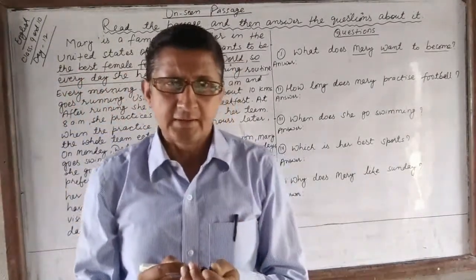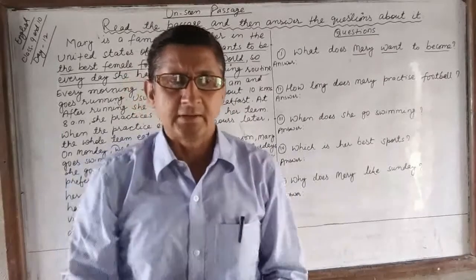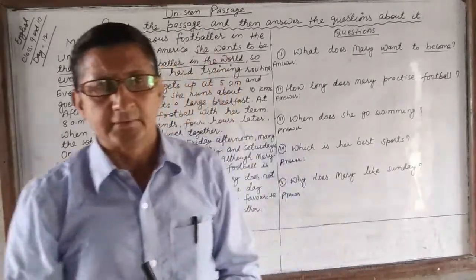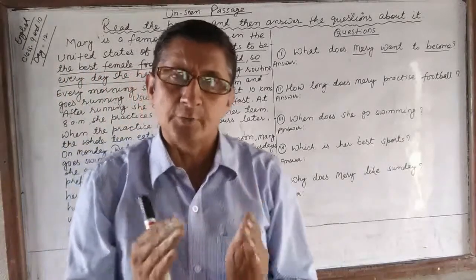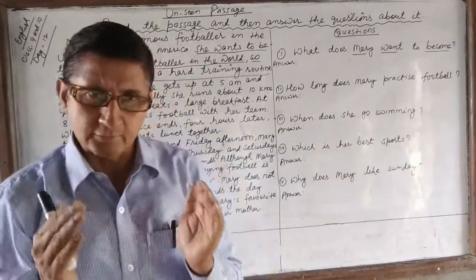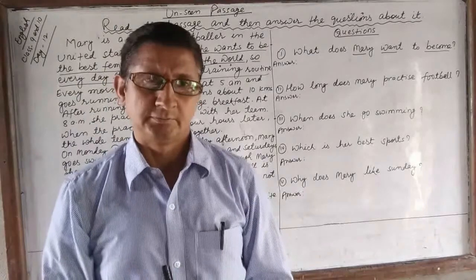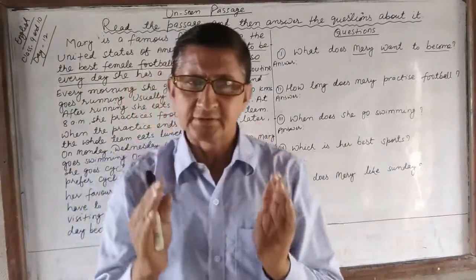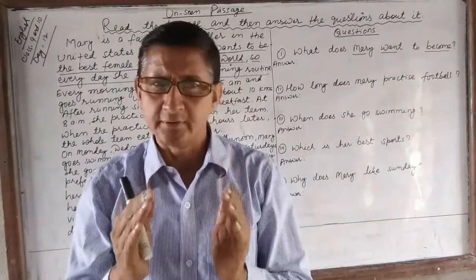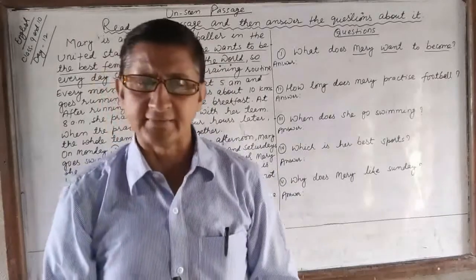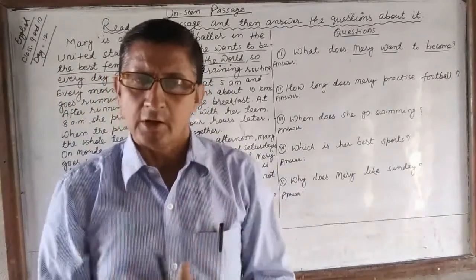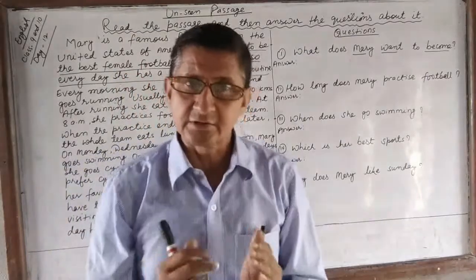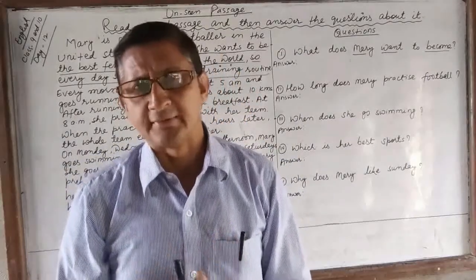Another thing is that usually the questions appear in chronological order. This means the answer of the first question will appear at the beginning of the passage, while the answer of the subsequent question will appear in the later portions of the passage.